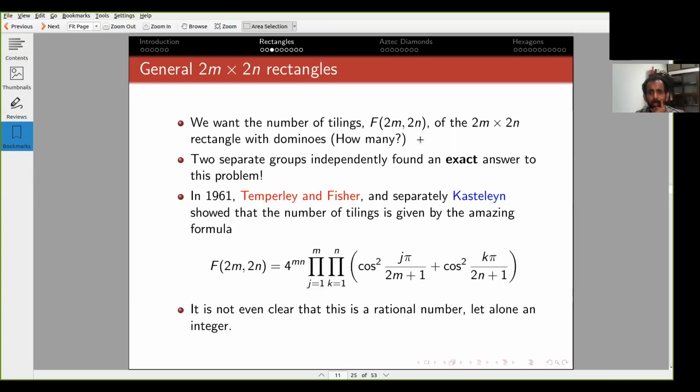So let us look just for simplicity at the 2m by 2n rectangle. Okay? Both m and n are integers. 2m and 2n are therefore even integers, and so there are 4mn cells, and this certainly has a tiling. And the question was asked, how many tilings are there of this 2m by 2n rectangle, and let's call that number f(2m, 2n).